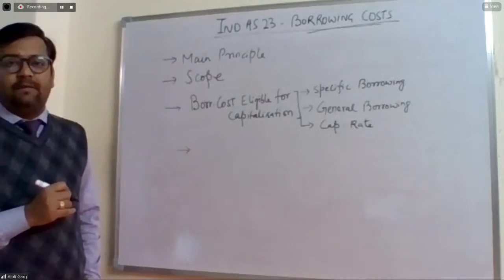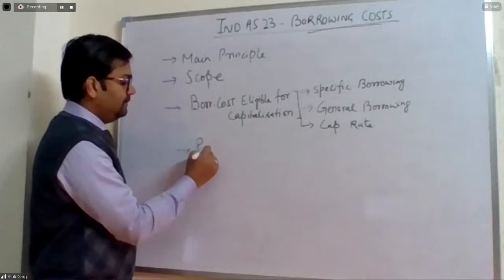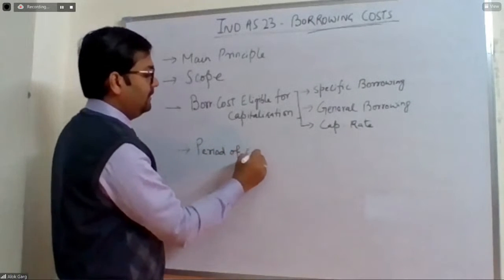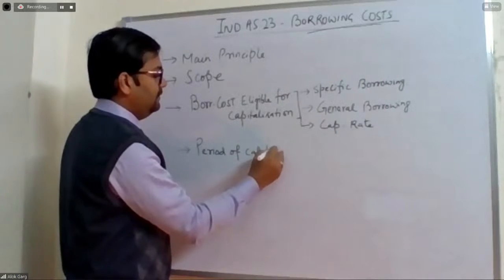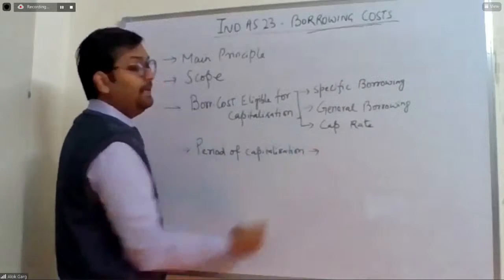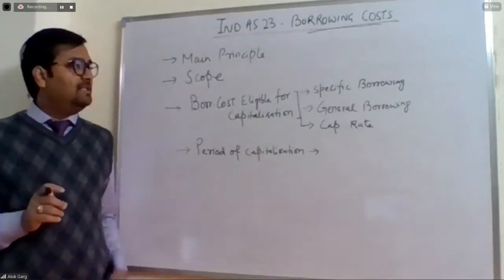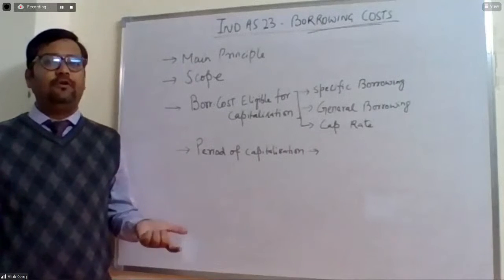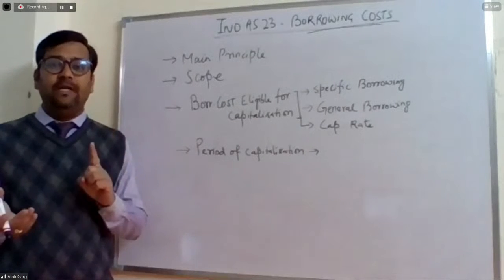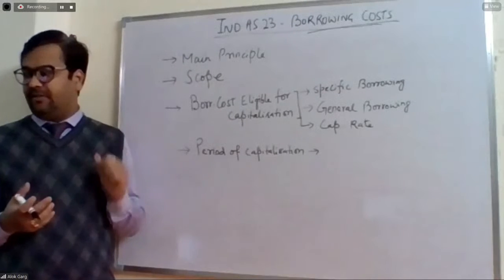Then we will be discussing the period of capitalization. If you see the structure, everywhere we are talking about capitalization. We are not talking about the expense, because the general rule is that borrowing cost should go to expense. But in this standard, we are only talking about the exceptions, meaning it will not go to P&L. It will go for capitalization. Okay.